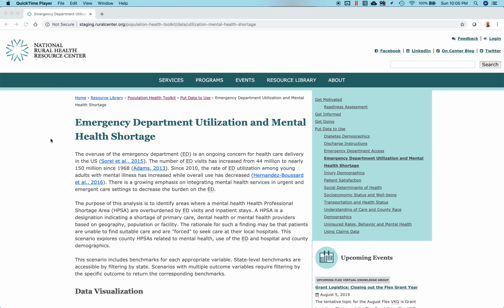The purpose of this analysis is to identify areas where a mental health professional shortage area, HPSA, are overburdened by ED visits and inpatient stays. This scenario explores county HPSAs related to mental health, use of the ED, and hospital and county demographics. Counties are categorized as either being in an area without HPSA, partially, or wholly.